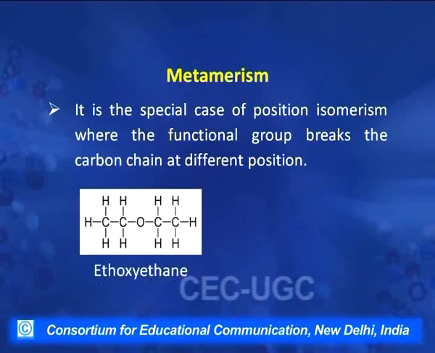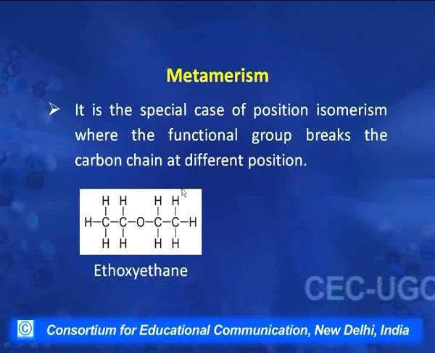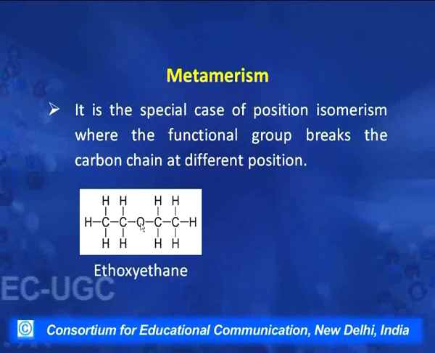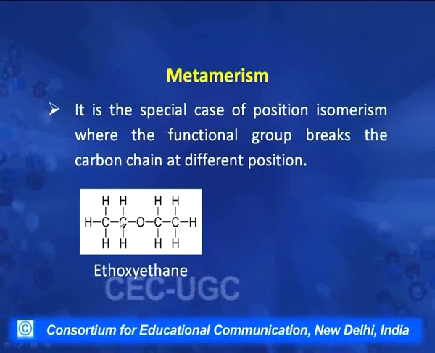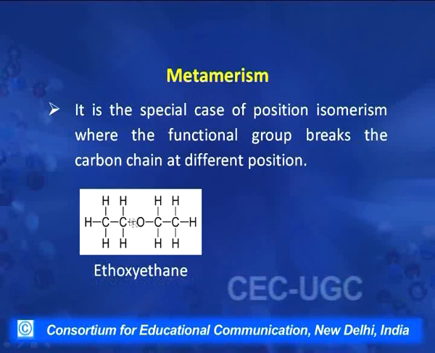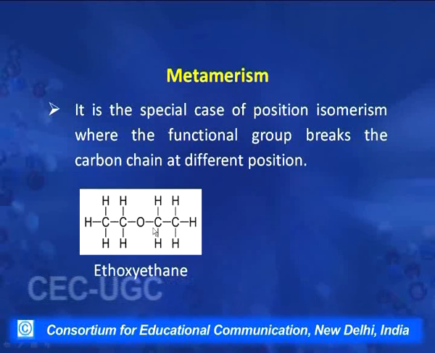Such as this compound, this is an ether of 4 carbons, oxygen is present after 2 carbons, means it has a 2 carbon portion, an ethyl group on this side and then an ethyl group on this side. This is named as ethoxyethane.